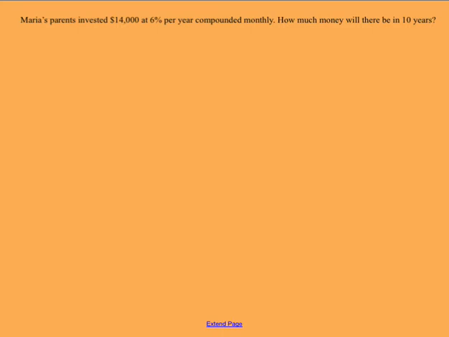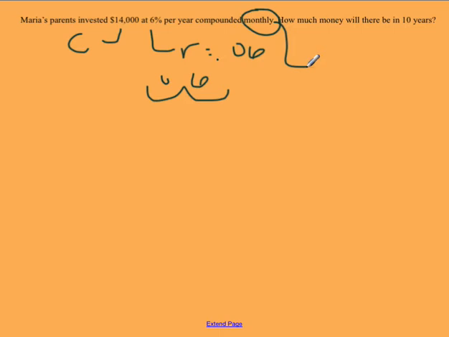Maria's parents invested $14,000. So I'm going to start by assigning my values. Well, they're starting with $14,000 at 6% per year. So that's my rate, but I want to put my rate as a decimal. So I'm going to convert it into a decimal. So my rate is 0.06. Compounded monthly. So I need to think, okay, if it's monthly, how many times a year is that? Well, there's 12 months in a year, so that means the number of times per year is 12. How many will there be in 10 years? Well, 10 years is going to represent my t. So these problems are a lot easier if you just go through and assign your variables as you go.